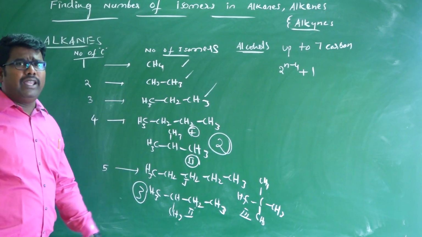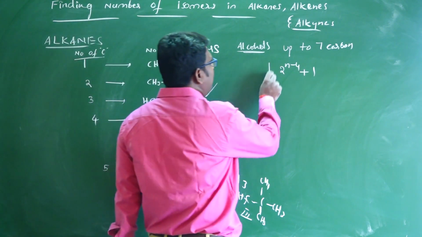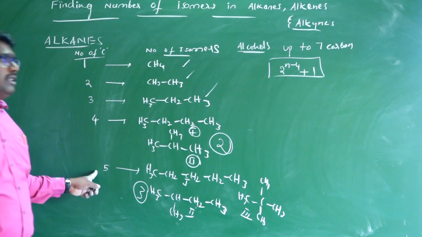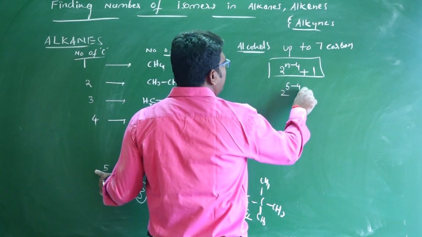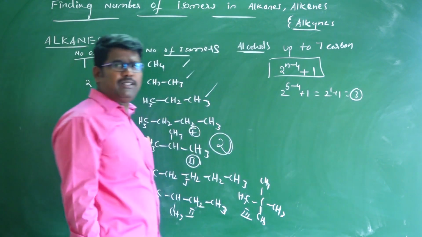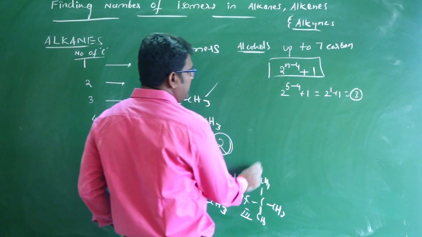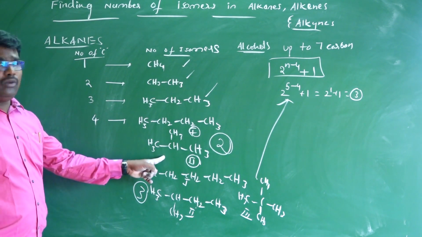If n is 5, 2 power 5 minus 4 plus 1 equals 2 power 1 plus 1, that is 3 isomers. So using the formula, 3 is correct.